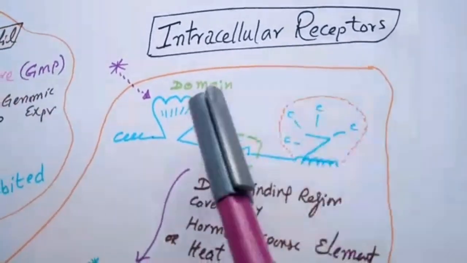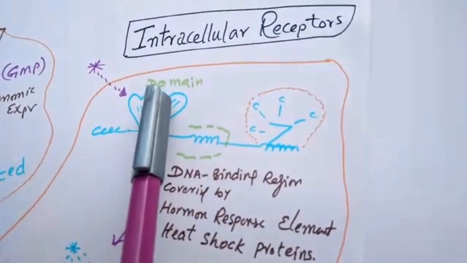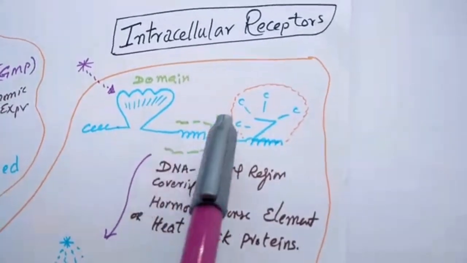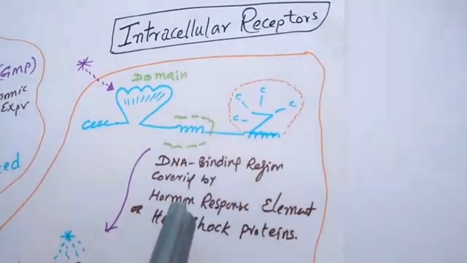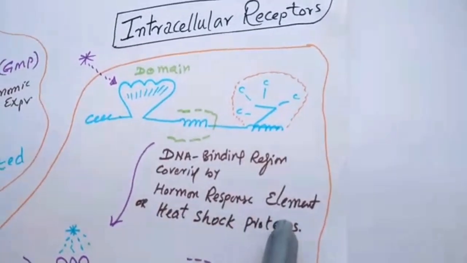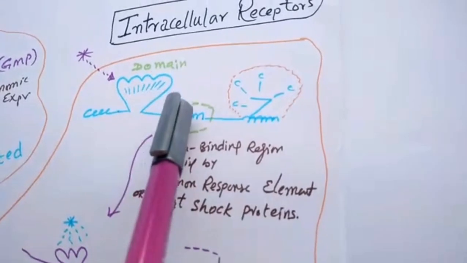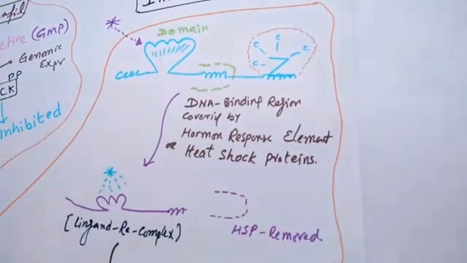Intracellular receptor. This is the structure of the intracellular receptor. This is the domain for the ligand. This is the DNA binding site. This is the zinc finger. This DNA is protected by the hormone response element, or heat shock protein. This is the heat shock protein or hormone response element.